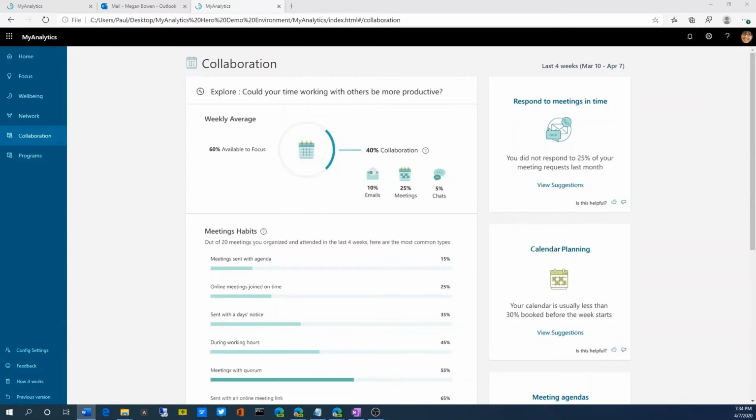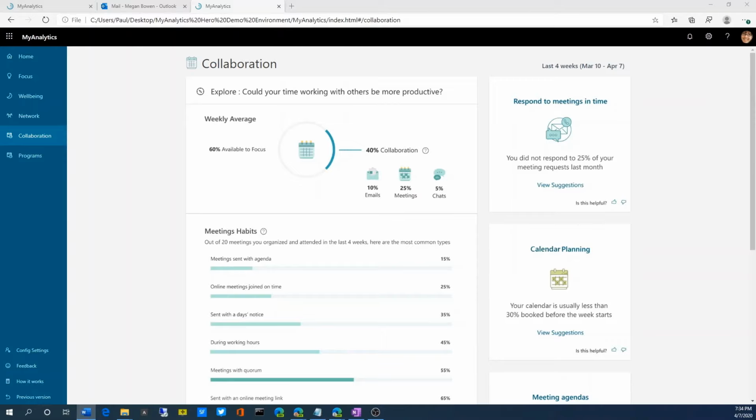Megan might miss out on valuable collaboration time if she's spending too much time on emails, impromptu calls, meetings, or chats. Research shows that doing just 4 or 5 things differently can enable Megan to increase her collaboration time by 18 to 24%.